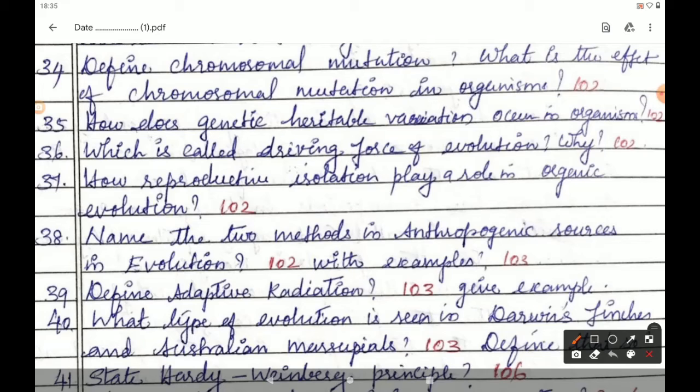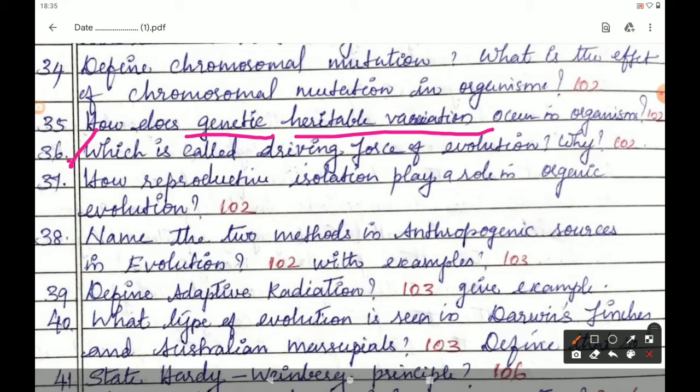This brings about genetic variation. Underline: this brings about genetic variation in the individuals of the same species and leads to heritable variation. So, heritable variations are caused by genetic recombination. This is also a very important 1 mark question.